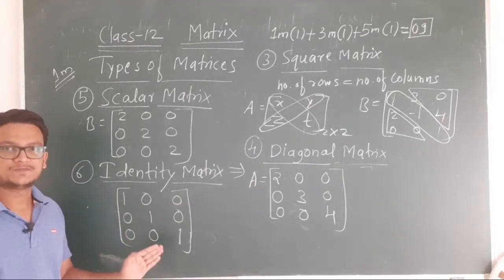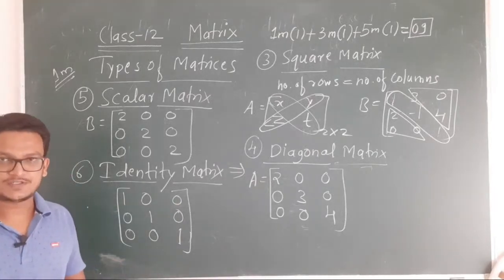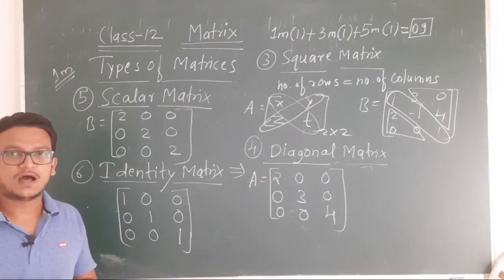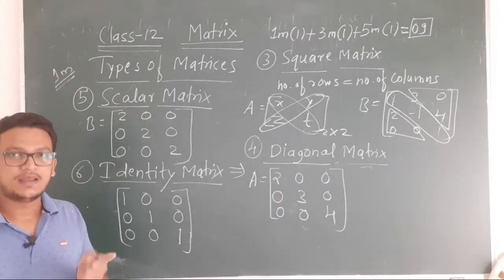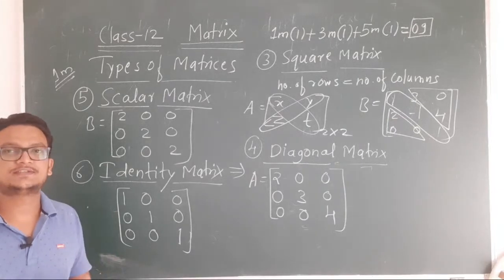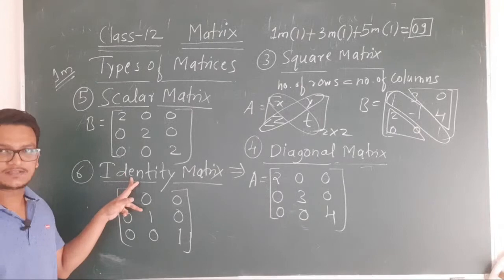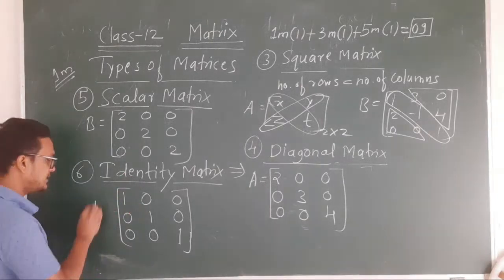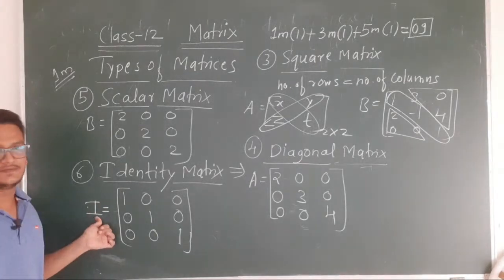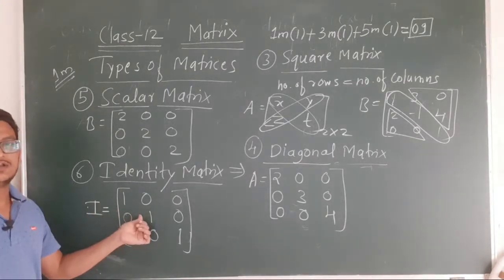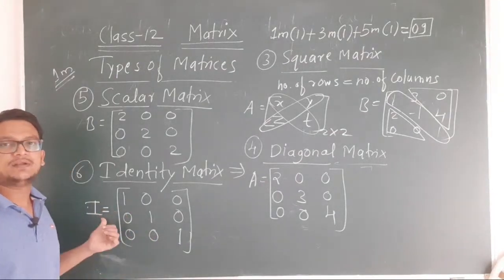So how do you define this? A square matrix in which the diagonal elements are equal to 1 and the rest all are 0, that matrix is called an identity matrix. Always this identity matrix is denoted by the capital letter I of the English alphabet. You cannot denote it with any other alphabet. You have to denote it with capital I only.